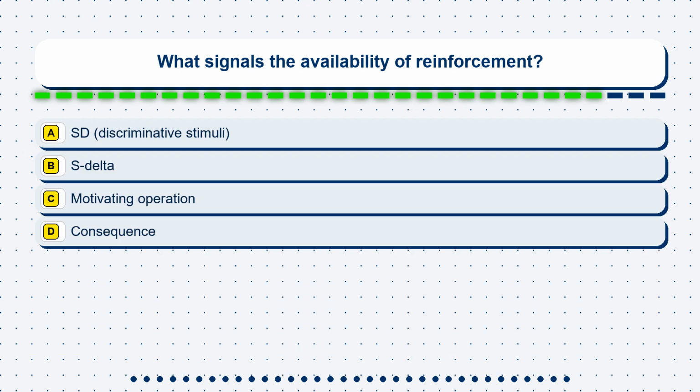Question 2. What signals the availability of reinforcement? Option A: SD, discriminative stimuli. Option B: S delta. Option C: motivating operation. Option D: consequence.